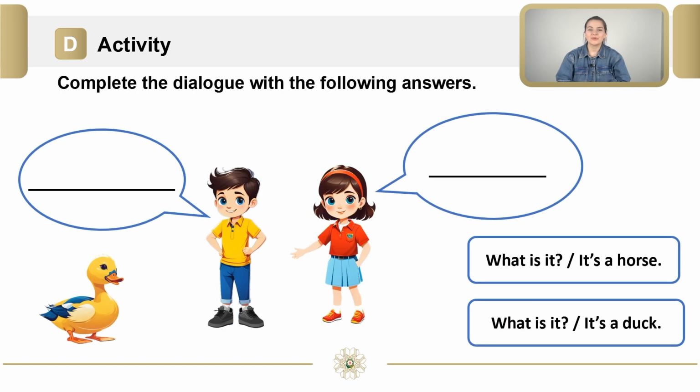And the last activity is complete the dialogue with the correct answers. Pause the video and try to choose the correct option. Let's check. The correct answer is the second one. What is it? It's a duck. Look at the picture. Two friends are talking about an animal. The boy asks, "What is it?" And the girl answers, "It's a duck."